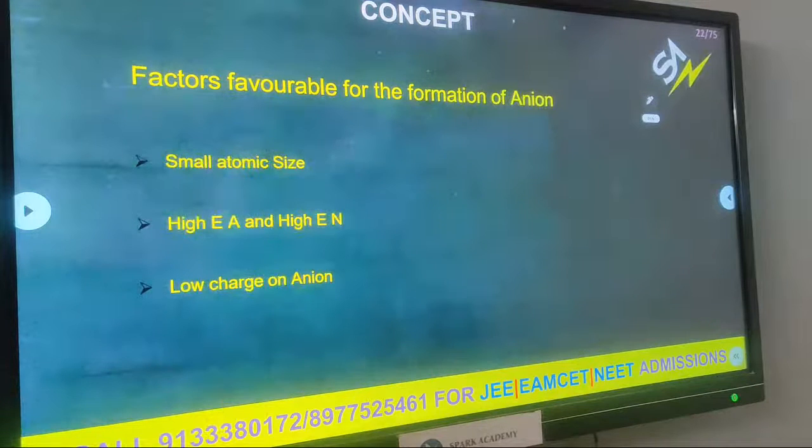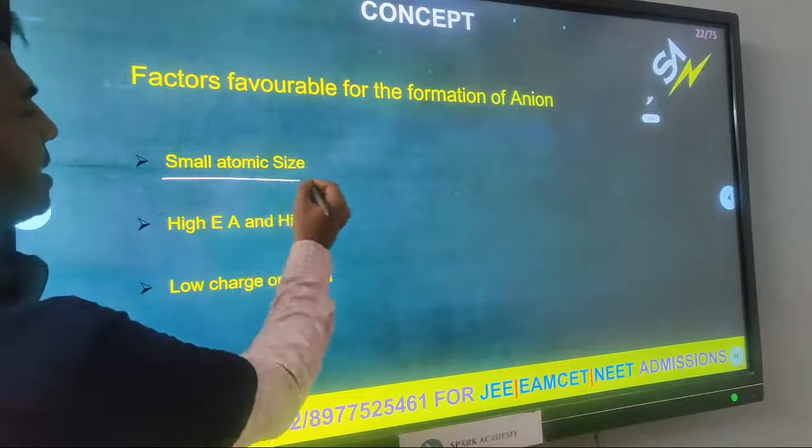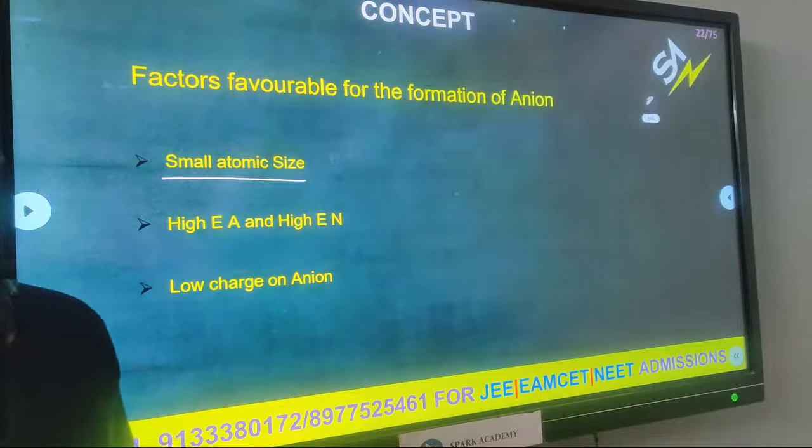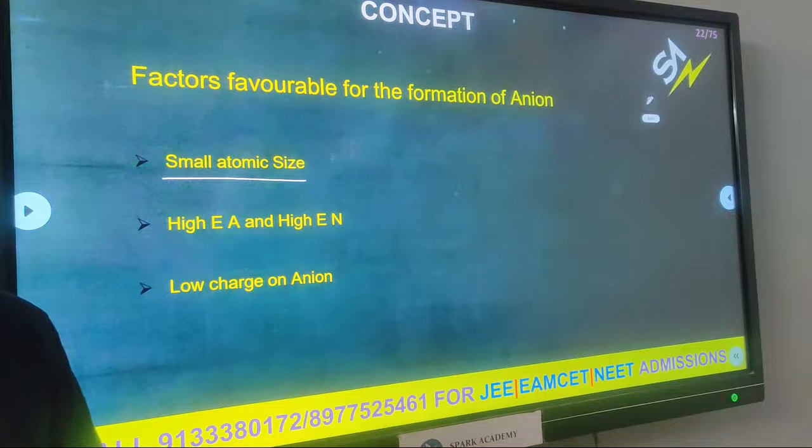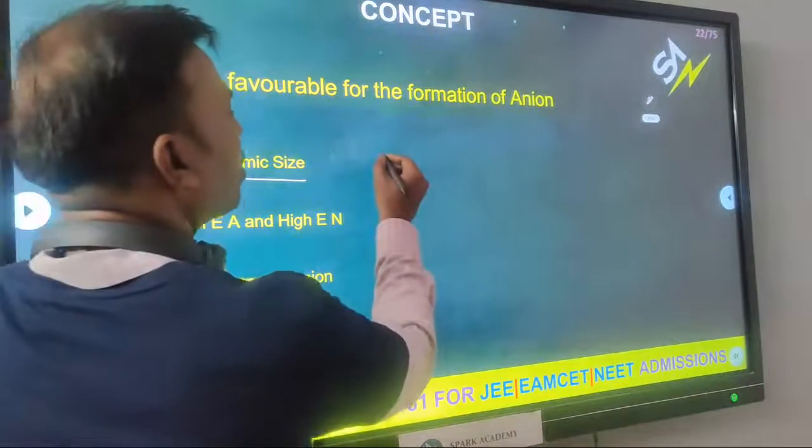Next, factors favorable for the formation of the anion. What is the charge of the anion? Negative. So small atomic size: elements which have a small atomic size readily form what? Anion. They readily form the anion. Is that clear? Now can we see carbon?